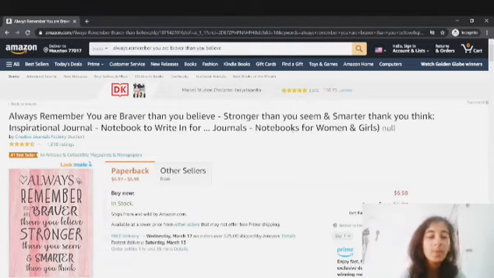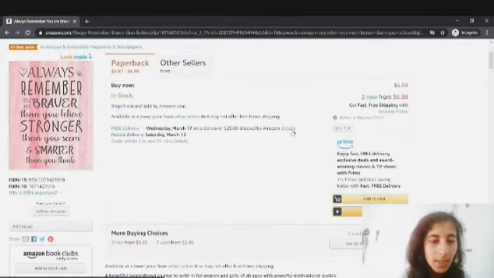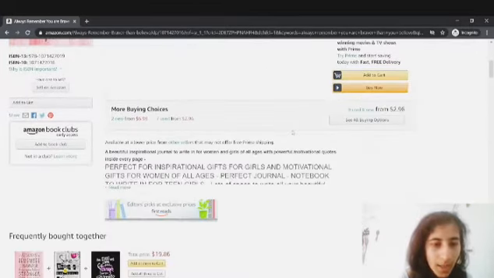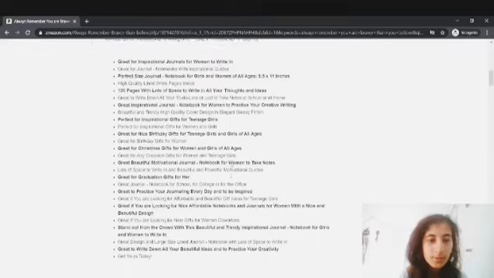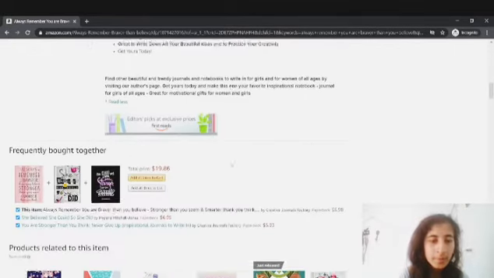Which is really amazing. I think they must be using long tail keywords in their seven keyword slots as well, but we can't look at that. And if you just read their description: perfect for inspirational gifts for girls and motivational gifts for women of all ages, perfect general notebook to write in for teen girls. So this is the description of their book.